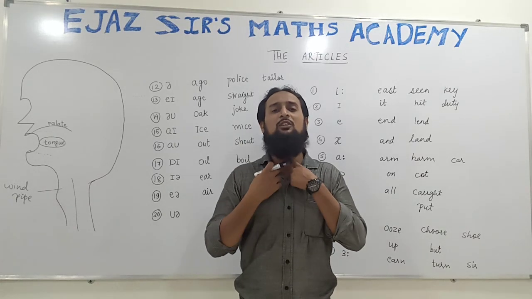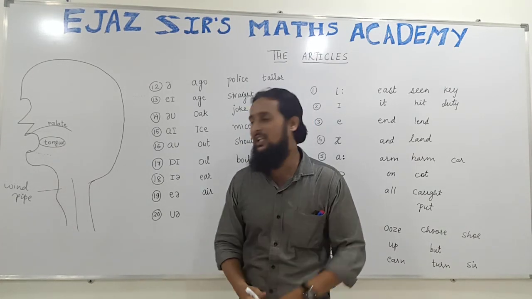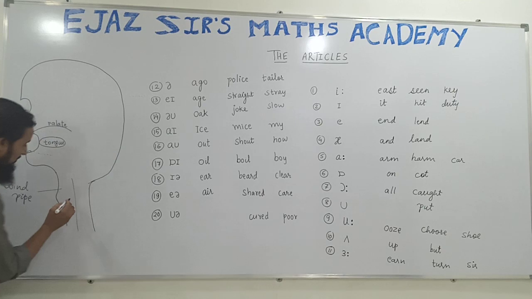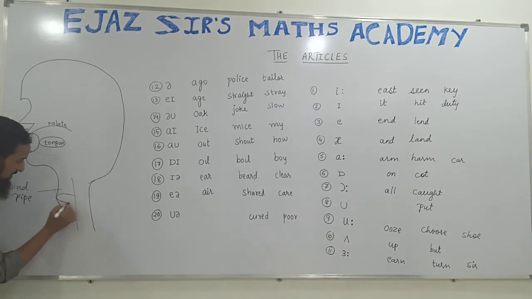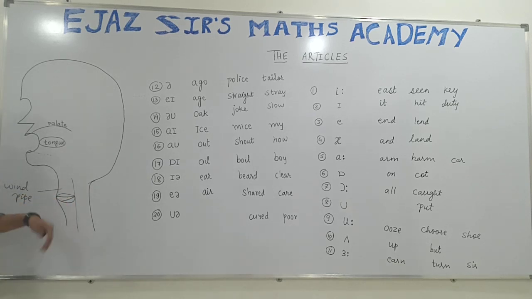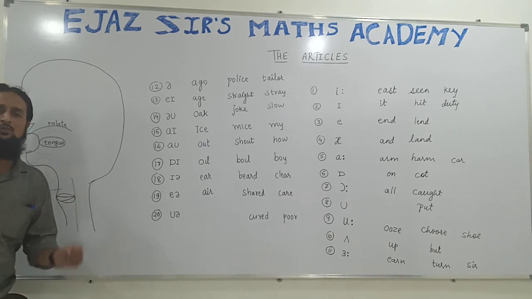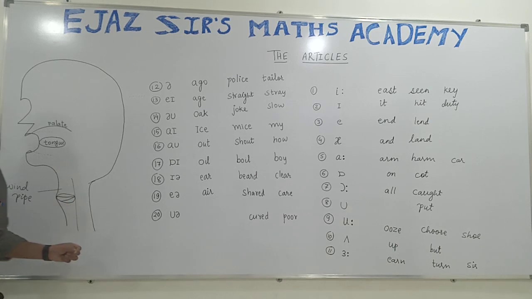It passes through the windpipe, the trachea, and in the trachea we have the sound box here. The sound box has two vocal cords. These are the two vocal cords. Don't try to understand the biology of it. We only have to see what vowel sounds and consonant sounds are. If you don't understand the biology behind articulation of speech sounds, it doesn't matter.